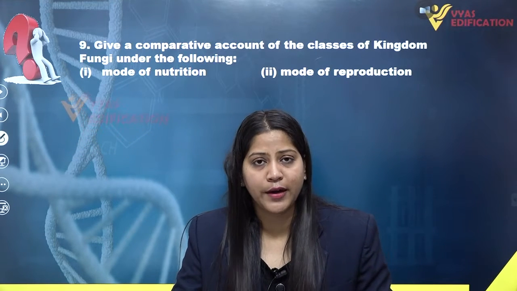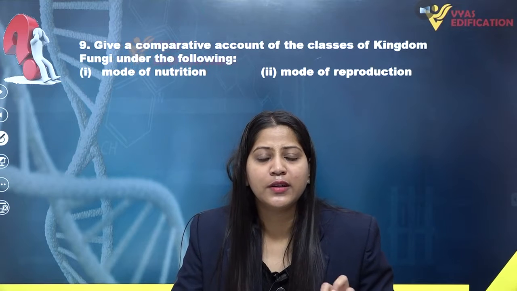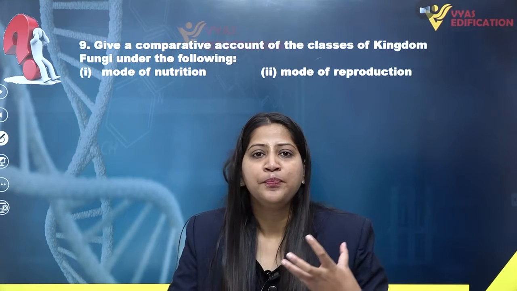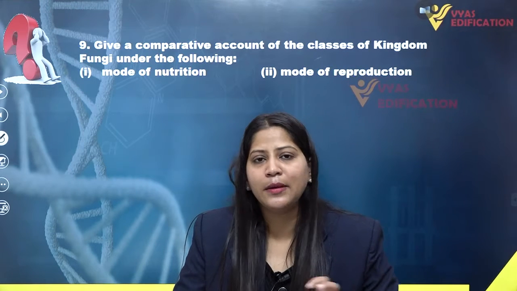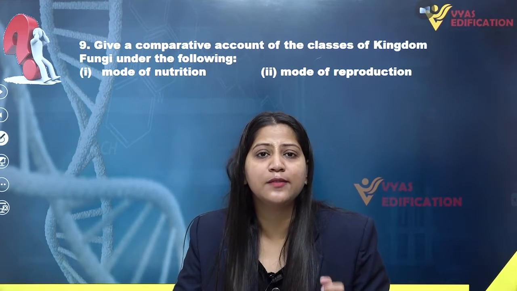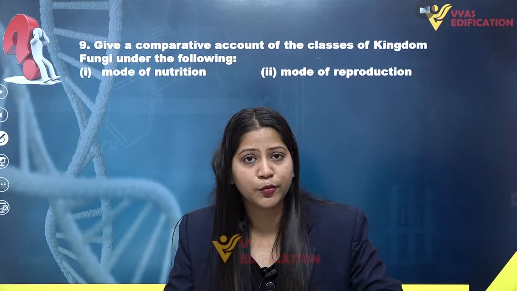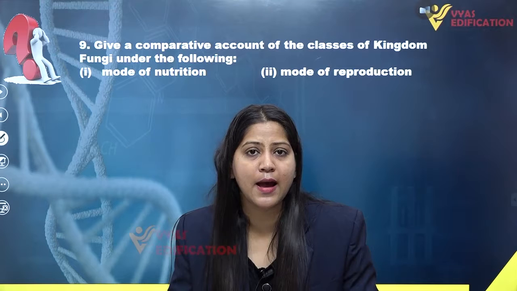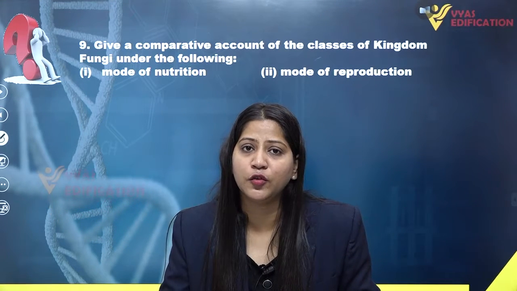They cannot reproduce asexually, and they cannot reproduce sexually because they do not have any sex organs, but a similar kind of sexual reproduction can happen in them, known as plasmogamy. They can reproduce through plasmogamy, which is considered sexual reproduction in the members of Basidiomycetes.